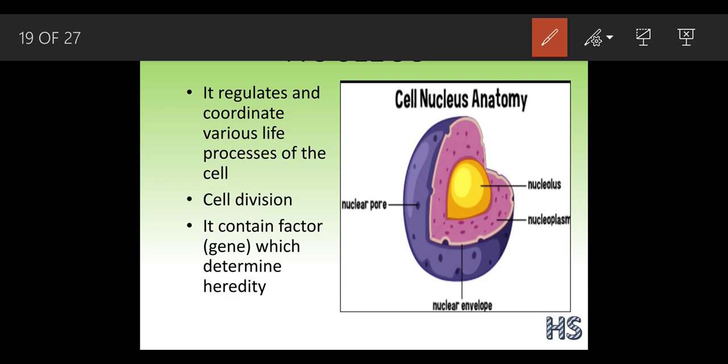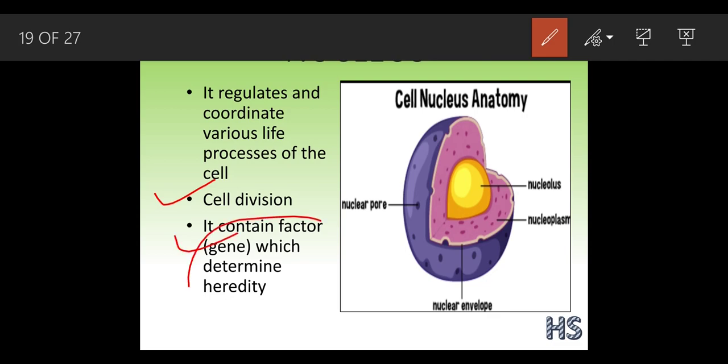The nucleus is also considered to be the brain of the cell. Why is it considered the brain of the cell? Without a nucleus a cell cannot survive, because it regulates and coordinates various life processes of the cell. It helps in cell division. It contains factors, genes, which determine heredity.